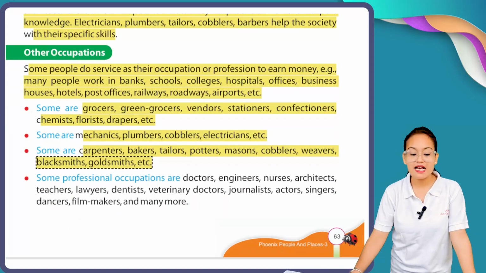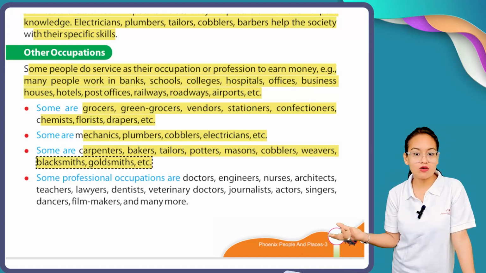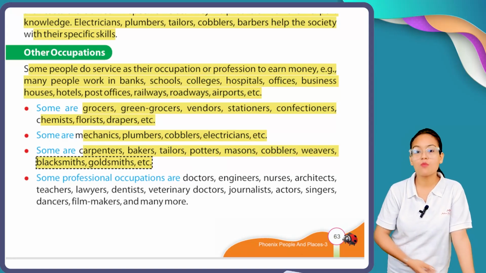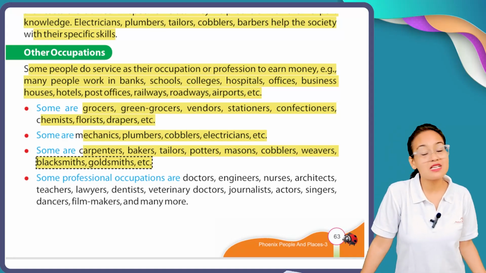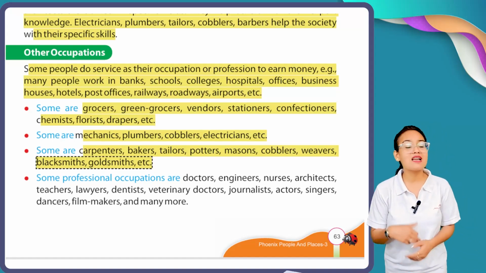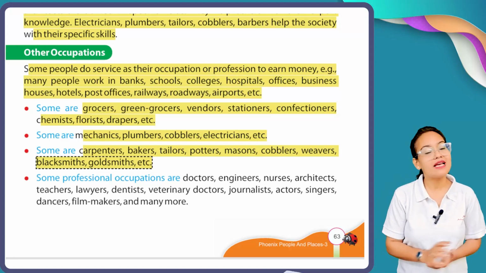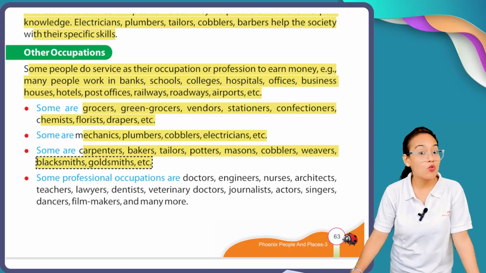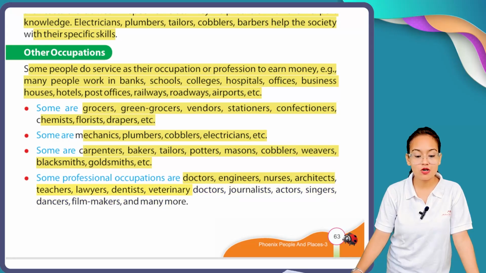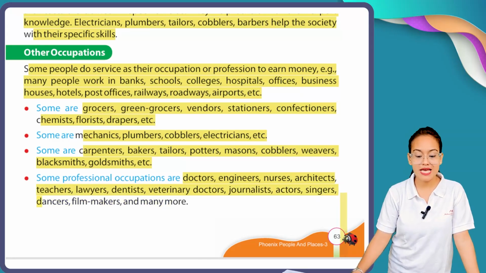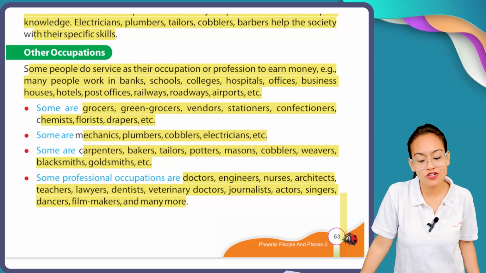And apart from all them, there are some professional occupations. Selling grocery, owning a pharmacy shop, owning a stationery shop, mechanics, plumbers, electricians, tailors, bakers, these are not professional businesses. But there are some professional occupations, meaning they have a fixed time of work, and on a particular day they get their salary. What are those professional occupations? Doctors, engineers, nurses, architects, teachers, lawyers, dentists, veterinary doctors, journalists, actors, singers, dancers, filmmakers, and many more. All these professions are considered professional occupations.